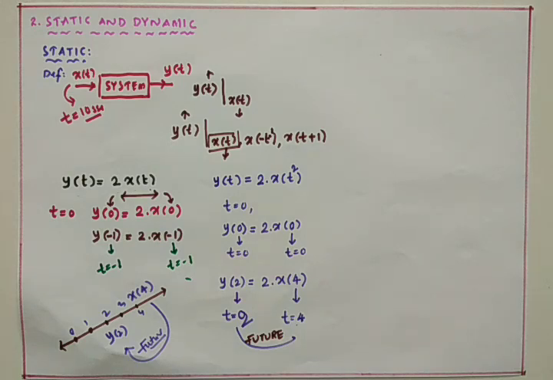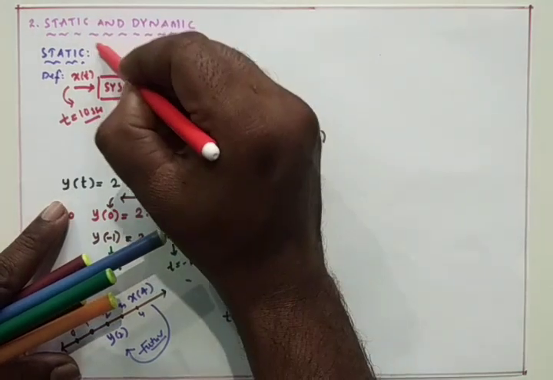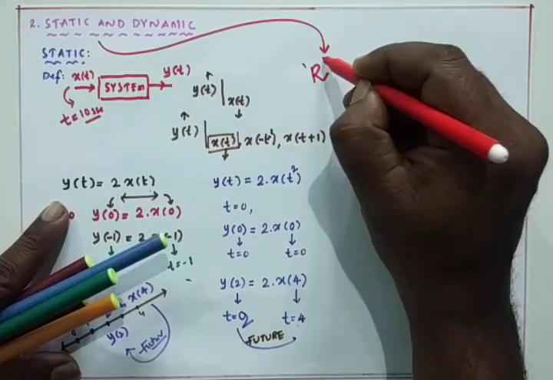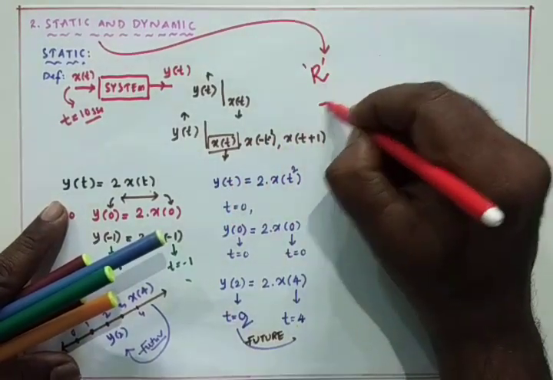If you go with the general example for any static system, any resistive electrical circuit is a static system, whereas an electrical circuit having an inductor or capacitor is a dynamic system. So the best example for the static system is the resistor.